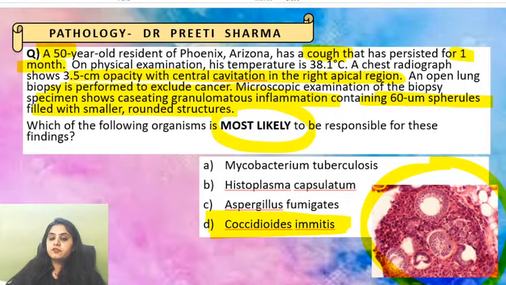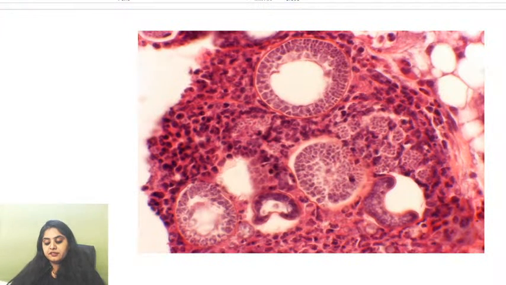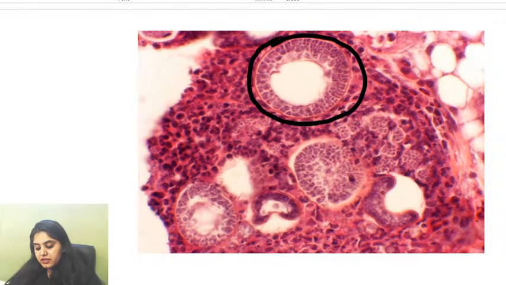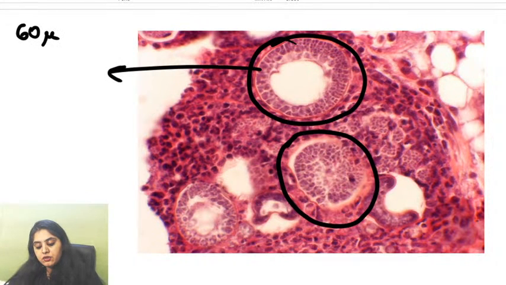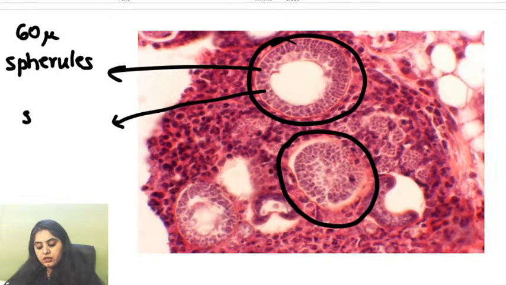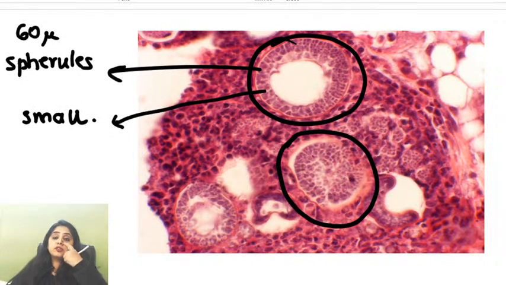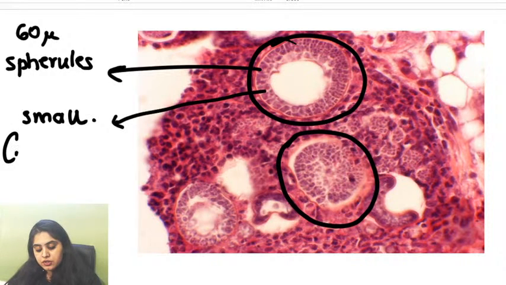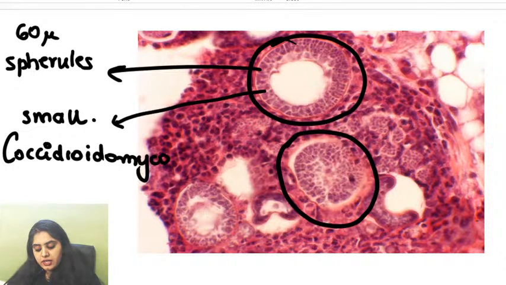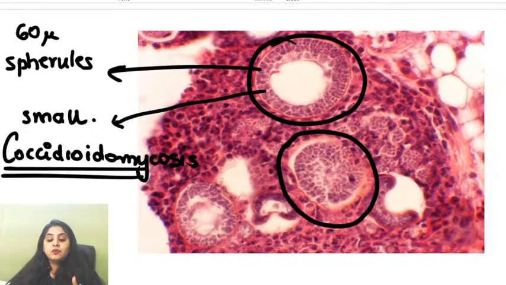coccidioidomycosis. Let me show you this photo first. Have a look at it. Look at this. Exactly what was given. They said that you have some large 60 micrometer spherules. Can everyone appreciate these? These are 60 micrometer spherules, and these are going to be filled with further small spores. So remember, this is the classical description of coccidioidomycosis. So here, guys, the photo was your giveaway. Now let me get back.